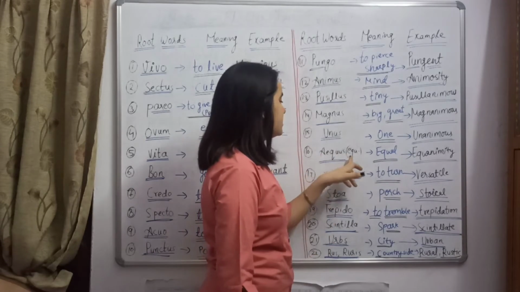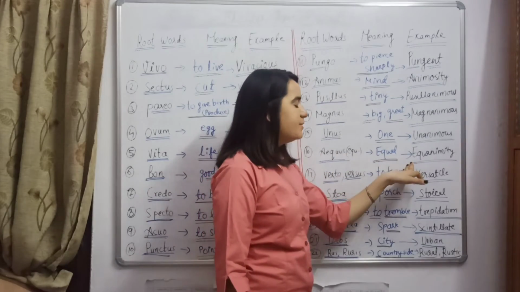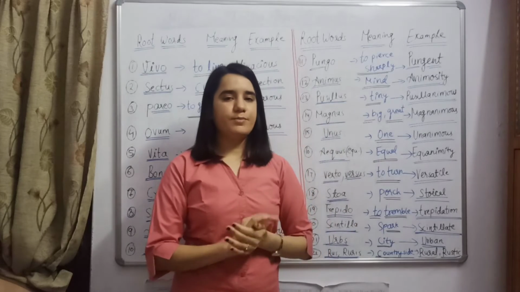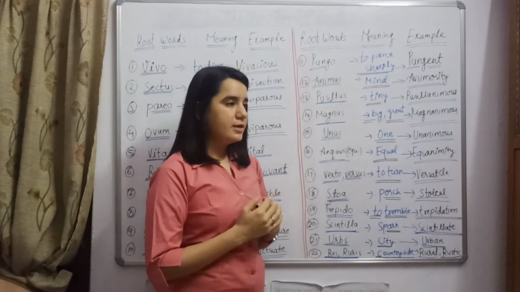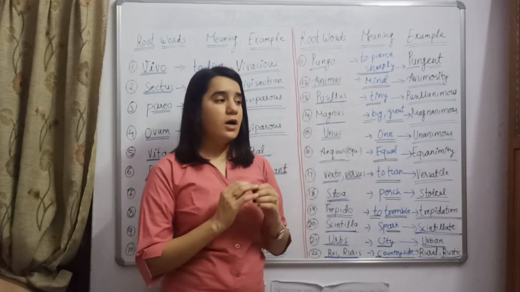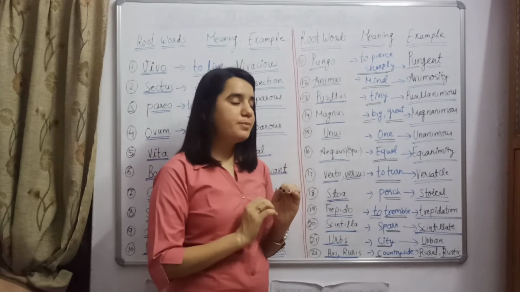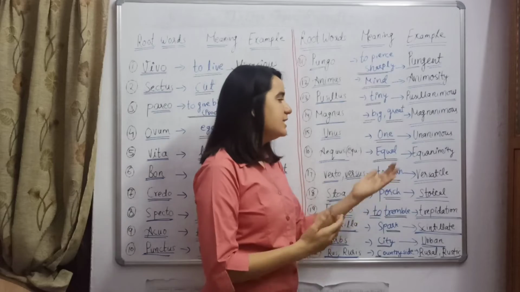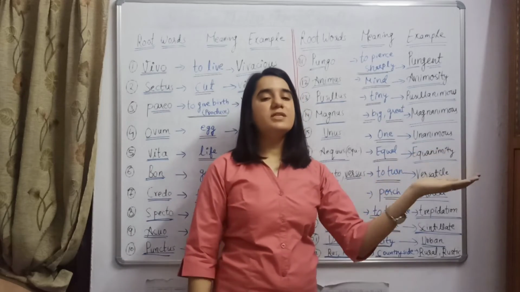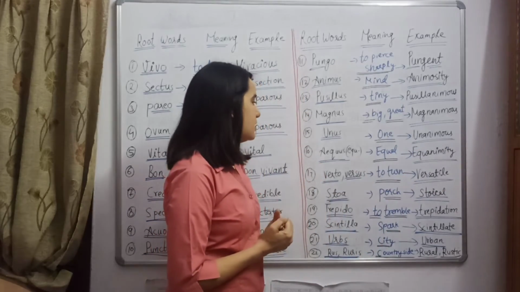Okay. Equus or equal means equal. Equanimity means having calmness. A person who is very calm, very pious, who has a calm attitude, who has peace, then we will say he has equanimity. Equanimity means calmness, having calmness.